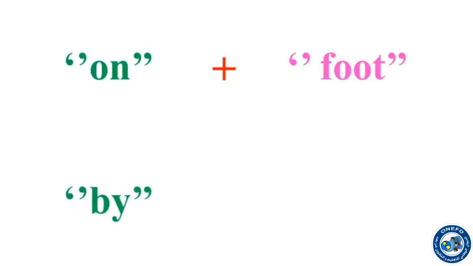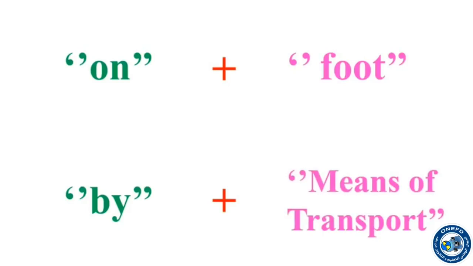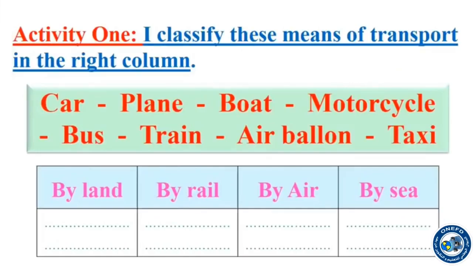The second preposition is by. So by plus. Is it foot? For sure, no. It is plus means of transport. So by plus means of transport. Like I say, I go to Oran by train. I go to Bashar by taxi. So always before the means of transport, I put by.